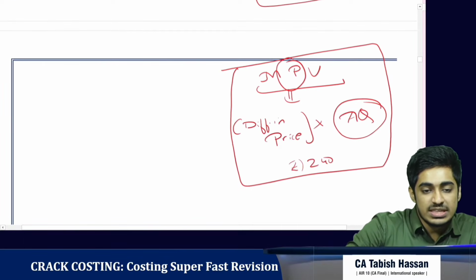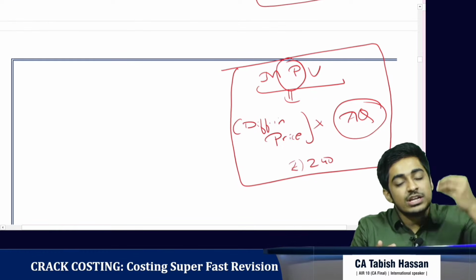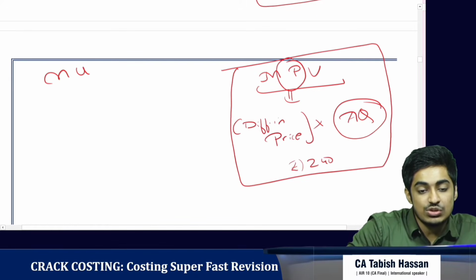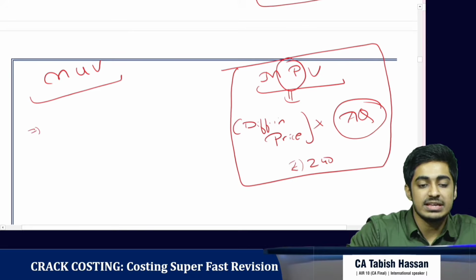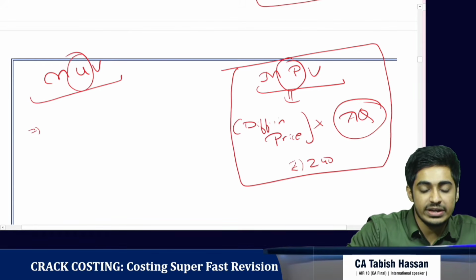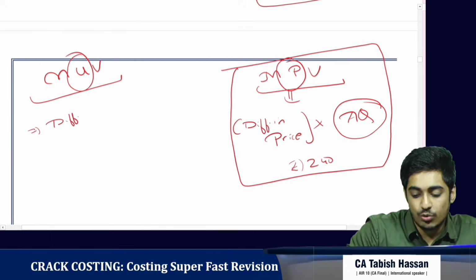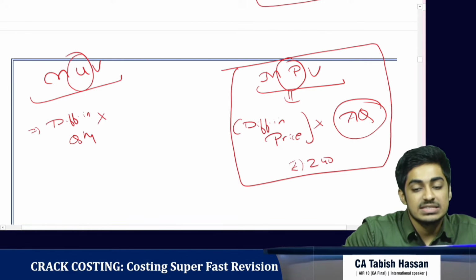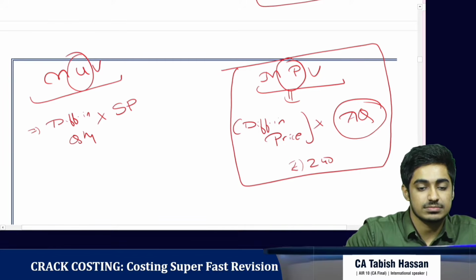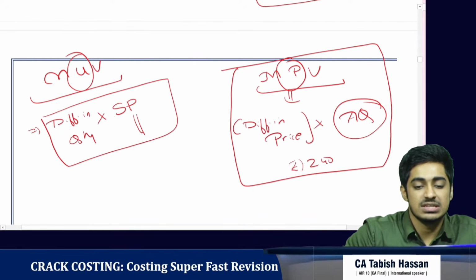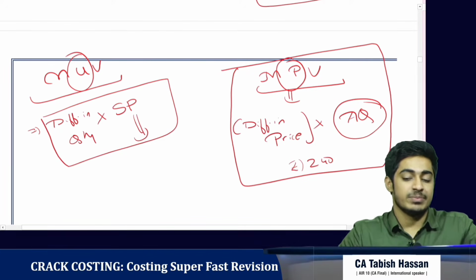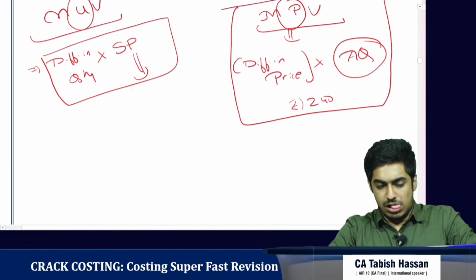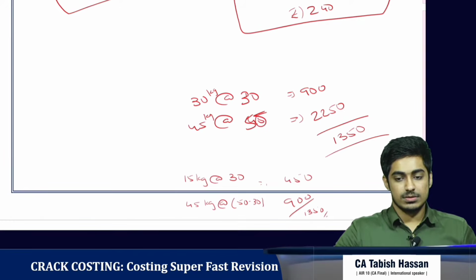So, this increase in quantity of raw material we call by the name material usage variance. And how do we get it? This is change in quantity, therefore difference in quantity, and we multiply by standard price. Why? Because the change in price is already covered by purchase manager. Okay. Clear with this?